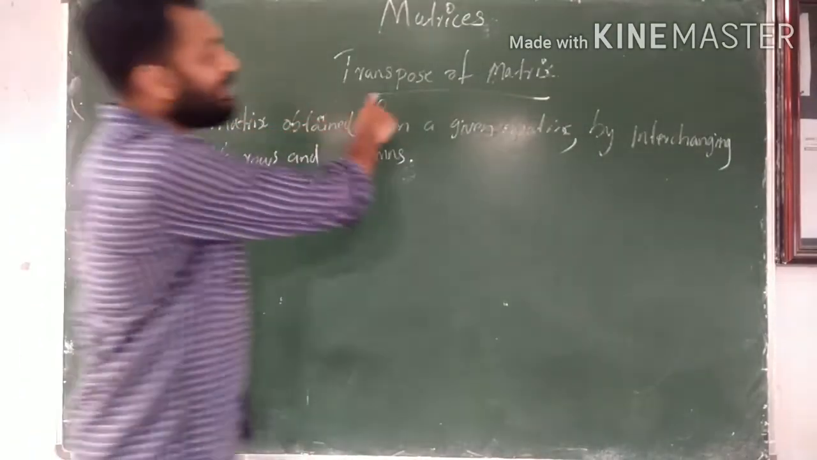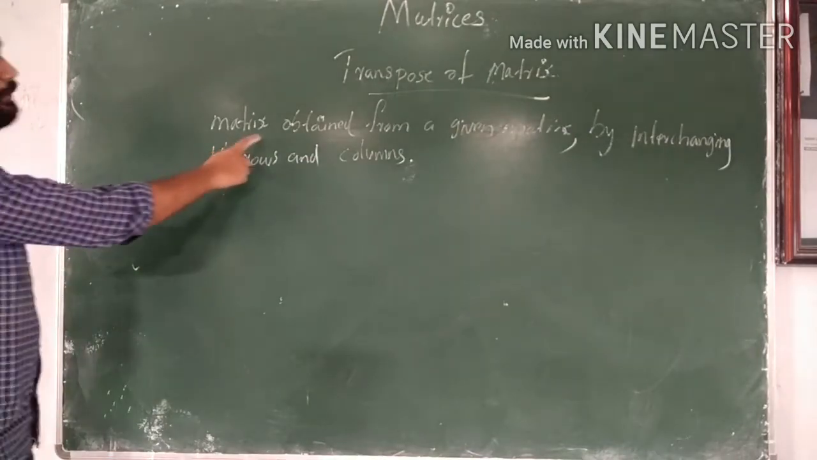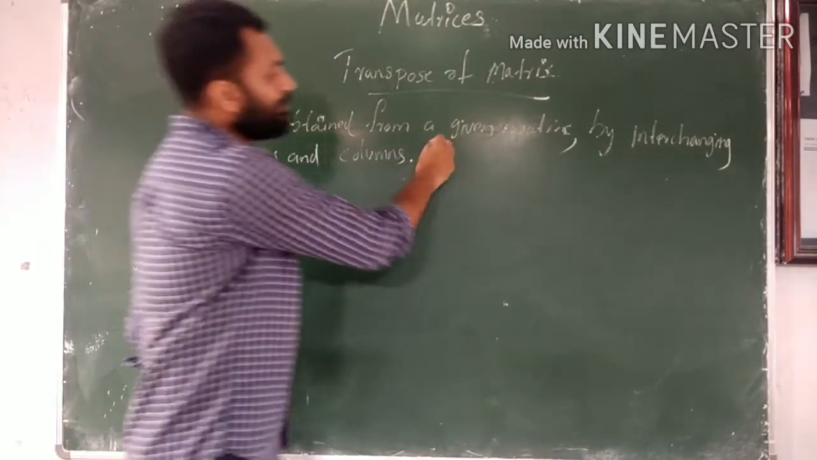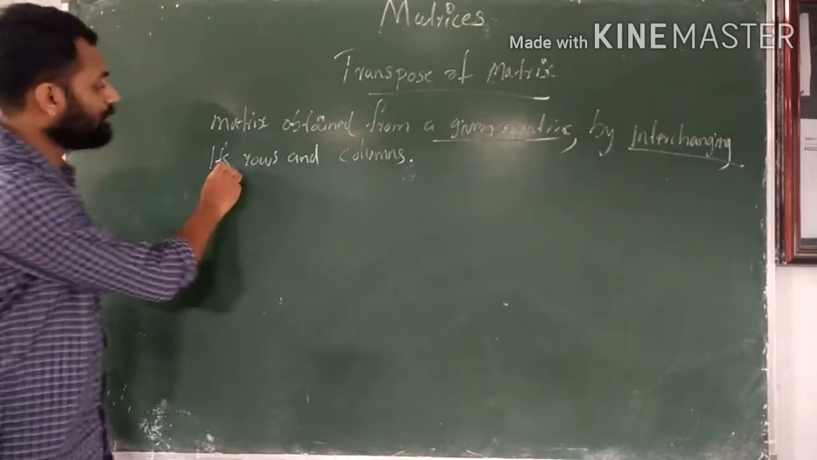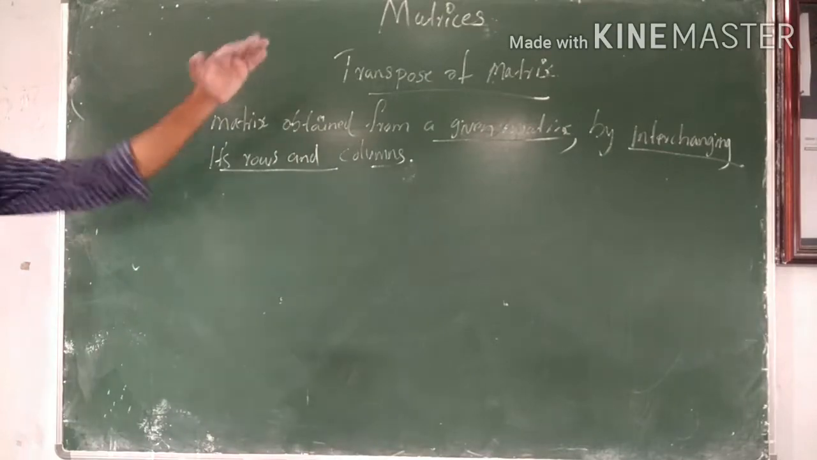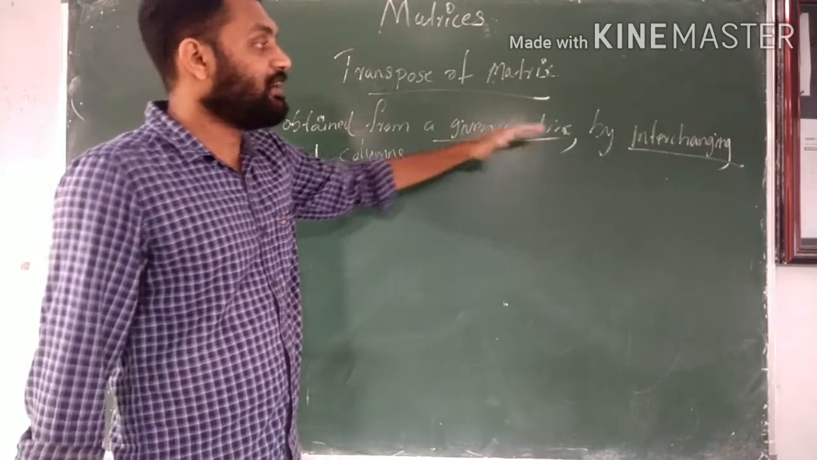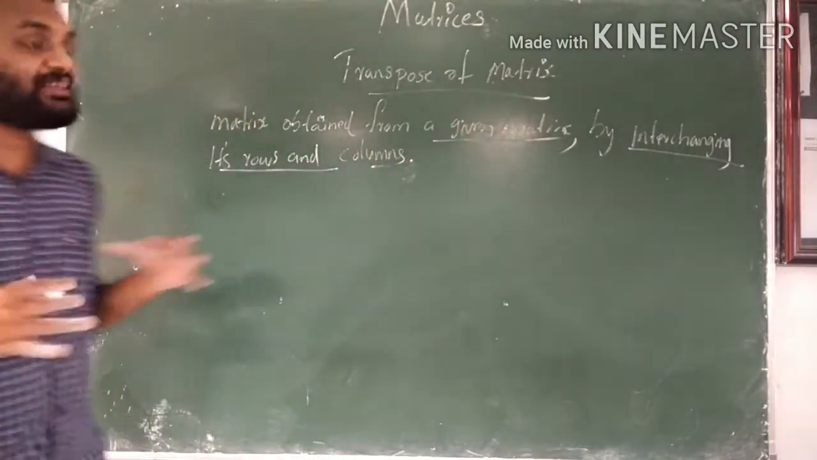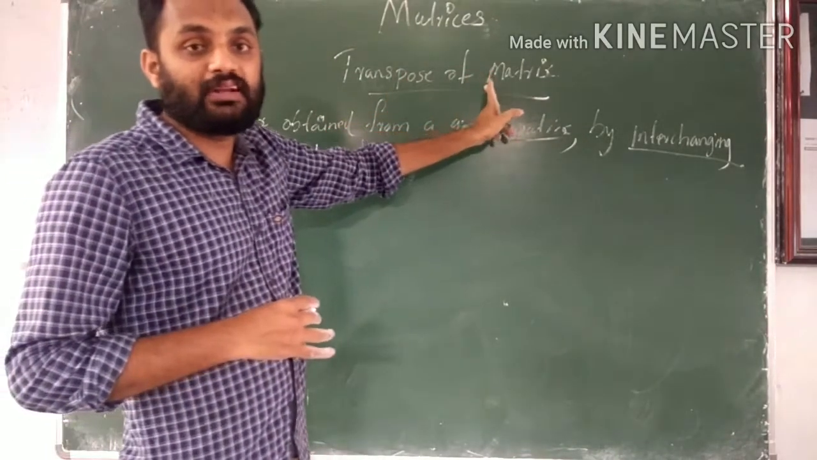Next we have transpose of a matrix. Transpose of a matrix means the matrix obtained from a given matrix by interchanging its rows and columns. The matrix we get by interchanging the rows and columns of the given matrix is what we call the transpose of a matrix.